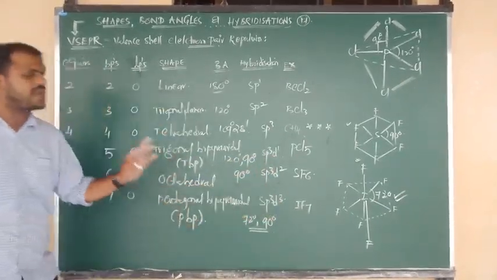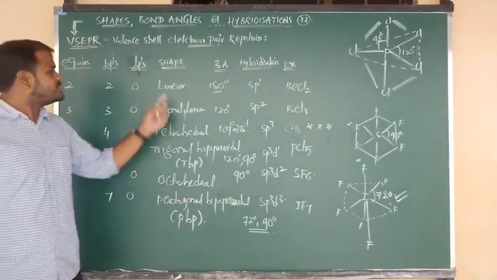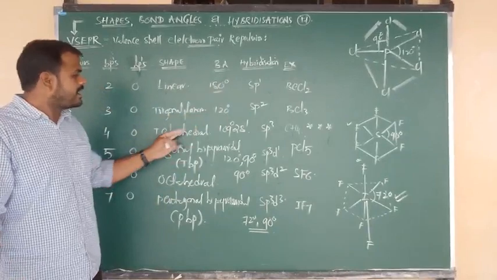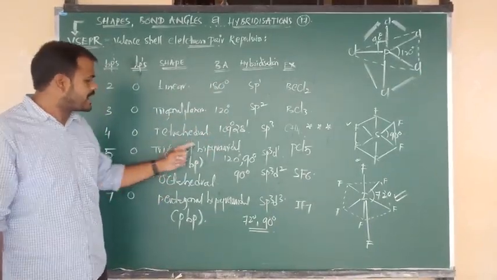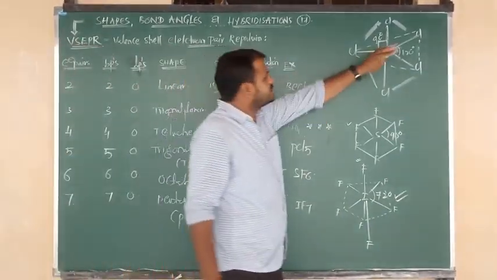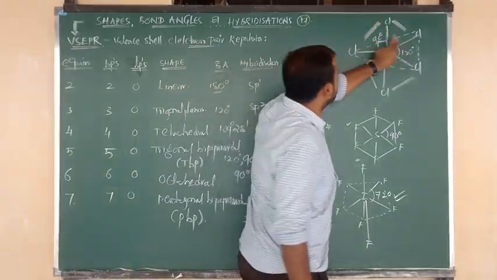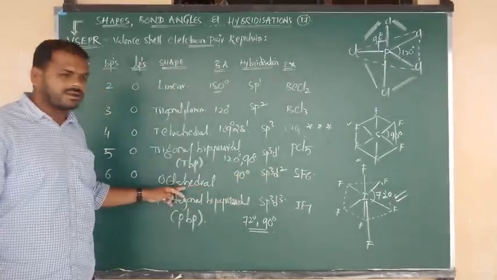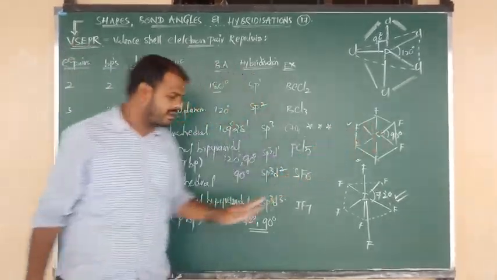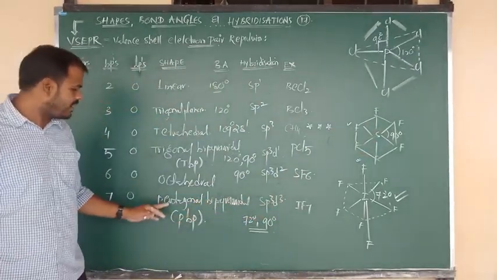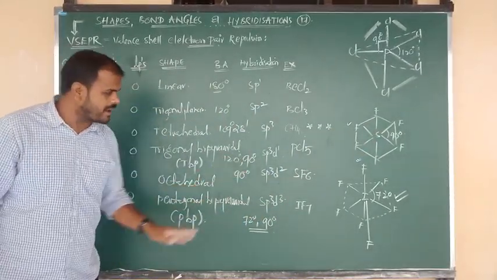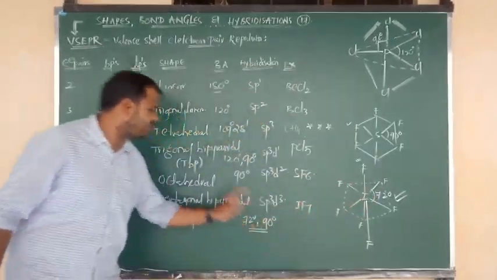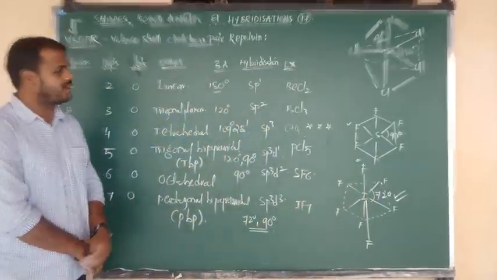sp3d3 means pentagonal bipyramidal. For a linear compound the bond angle is 180, trigonal compound 120 degrees, tetrahedral compound 109 degrees, and trigonal bipyramidal 120 and 90 degrees. sp3d2 octahedral contains only 90 degrees, and sp3d3, IF7, is pentagonal bipyramidal: the axial fluorines contain 90 degrees and the pentagonal fluorines contain 72 degrees.